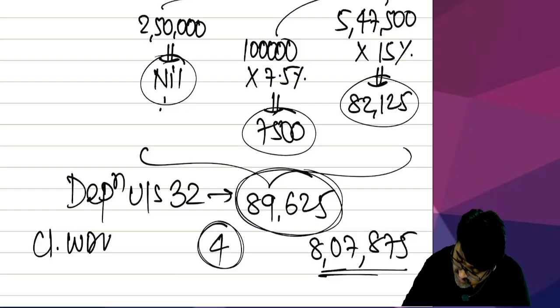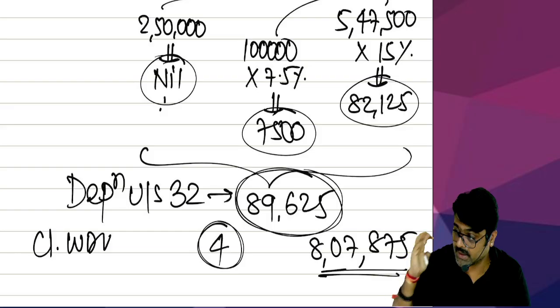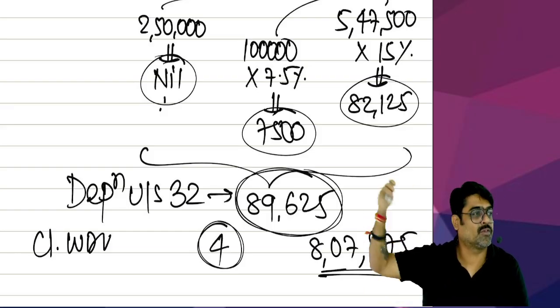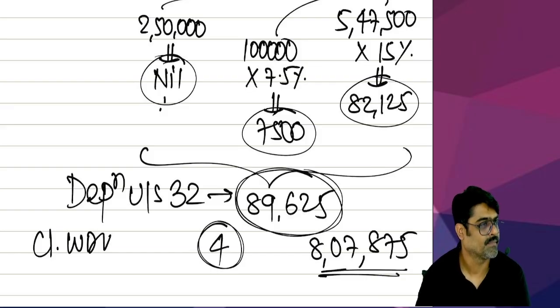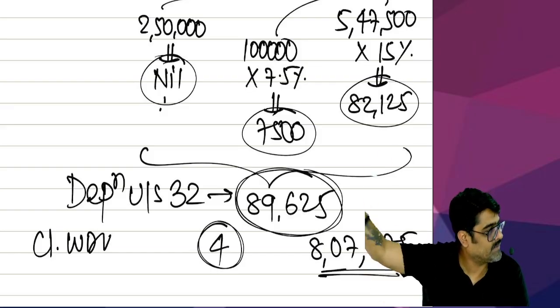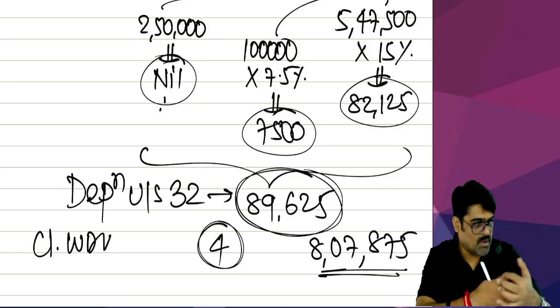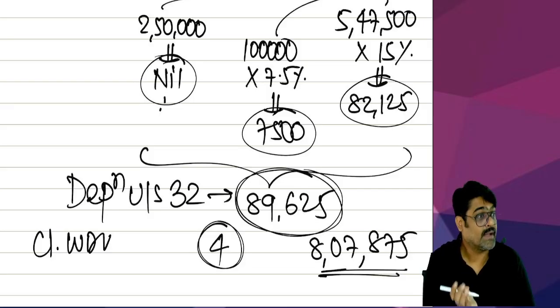8,07,875. This is the remaining value, the remaining cost of these four assets which are there in the block. Next year, this will become opening. Likewise, the calculation will happen every year. Did you understand? This is the way in which the blocks are formed and the value of the block